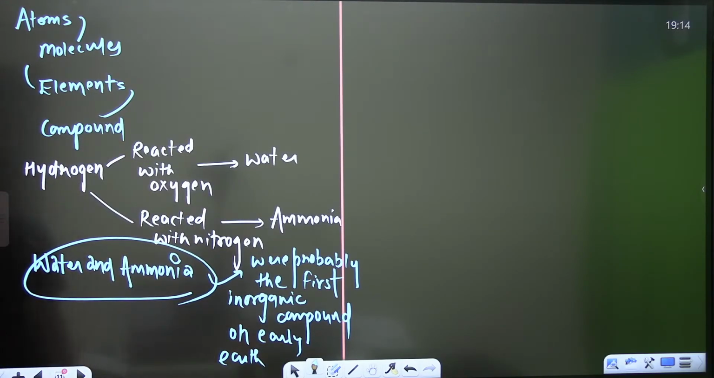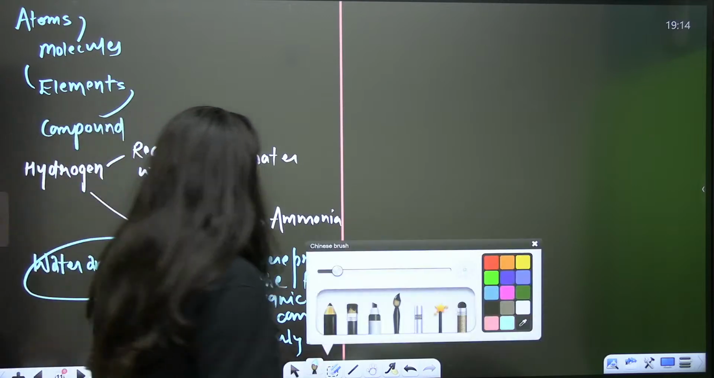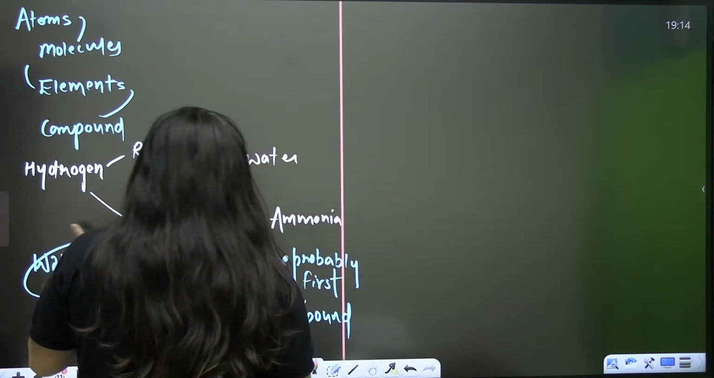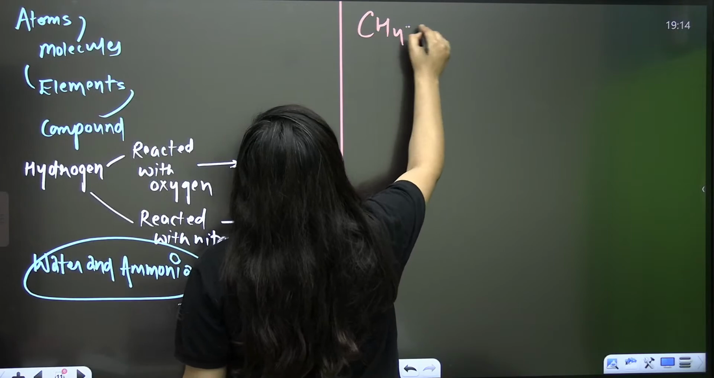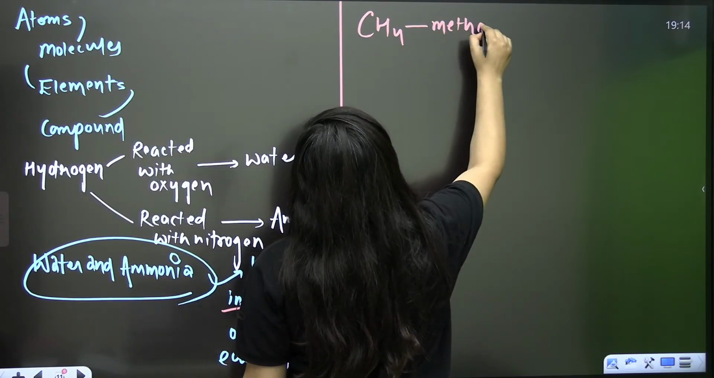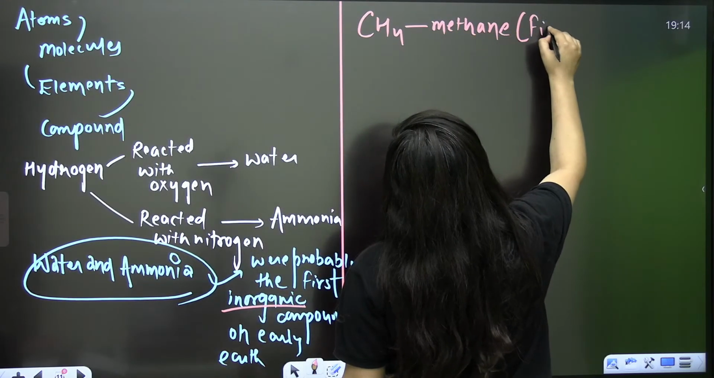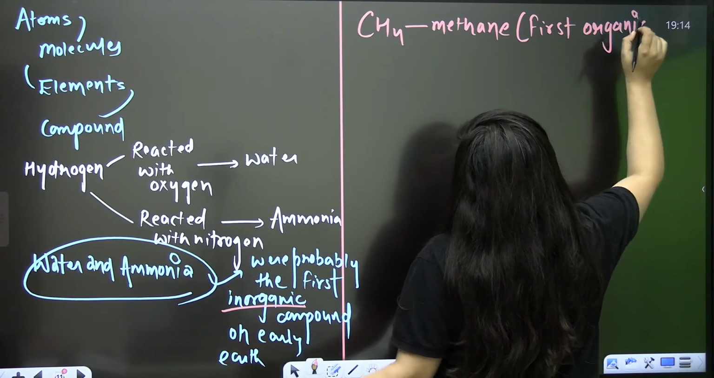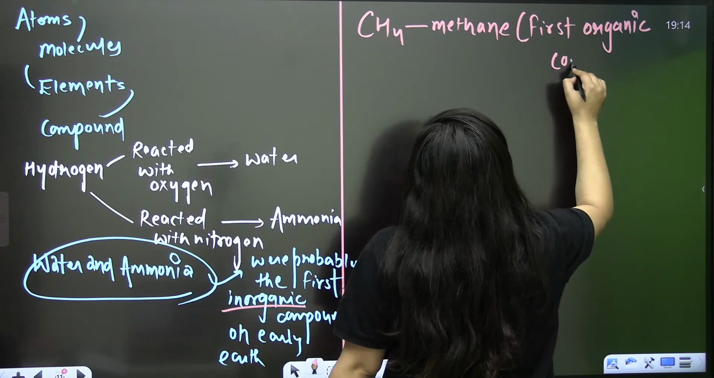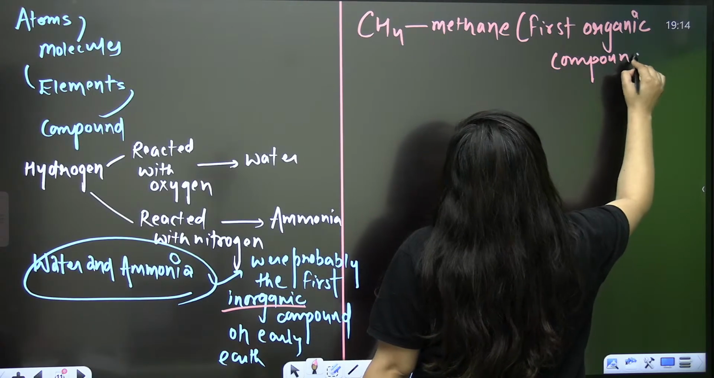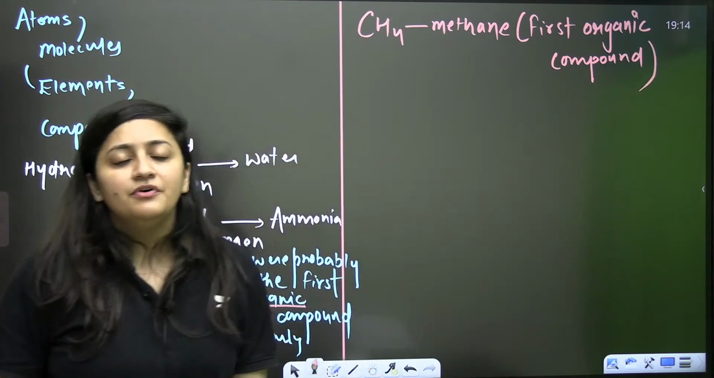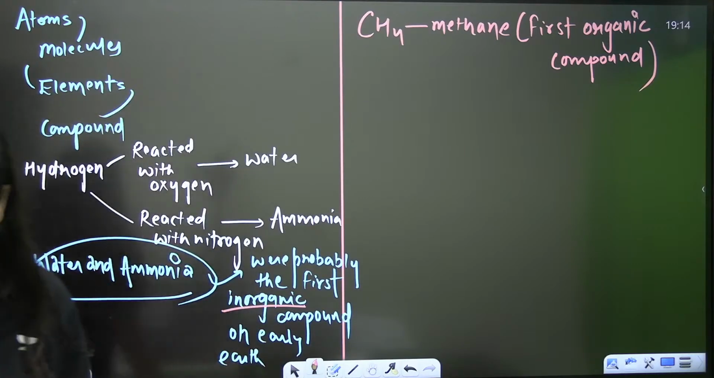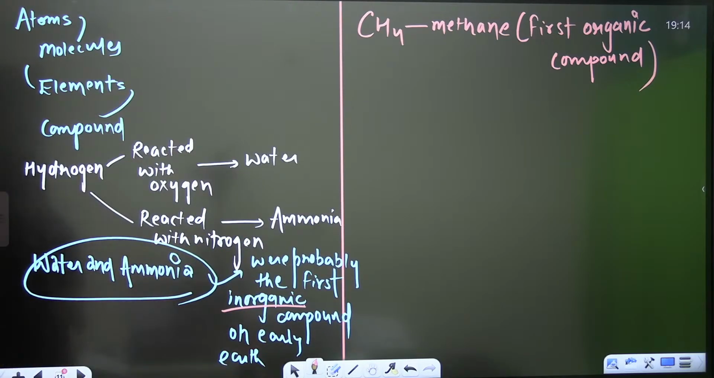Water and ammonia came, and obviously they are the inorganic ones, and with time what happened? CH4 formed, your methane. So it is believed that probably it is the first organic compound. The word is probably here. So it is the first organic compound formed on planet Earth. That is your methane. Clear?